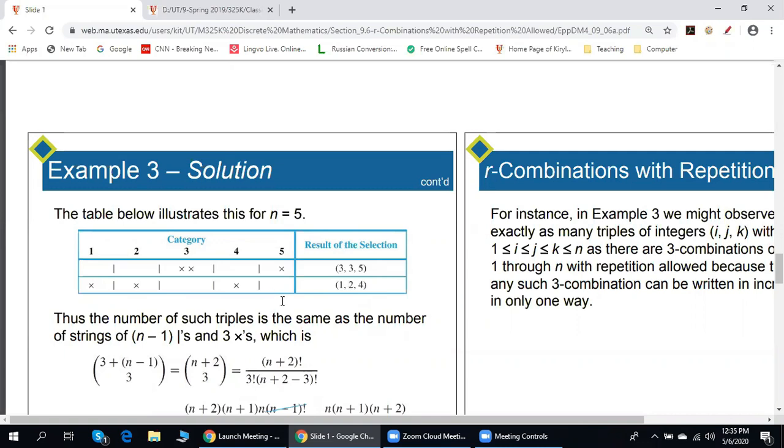In other words, we have a 1-to-1 correspondence between our triples and the strings that consist of only 2 elements: vertical bars and crosses, which means for each triple there is only 1 corresponding string with bars and crosses, and for each string with bars and crosses there is only 1 corresponding triple.